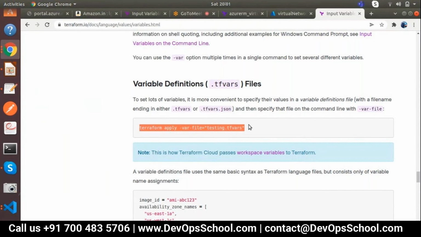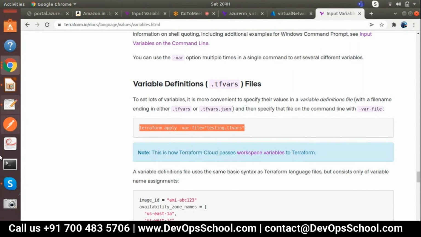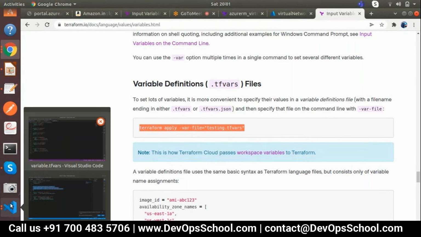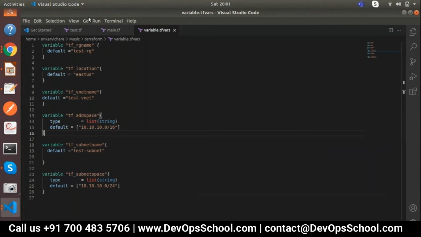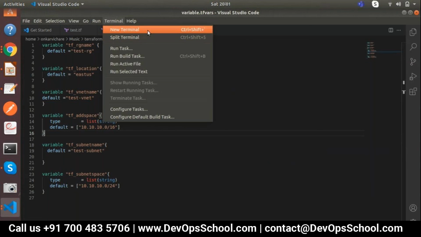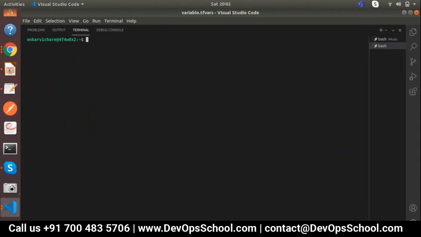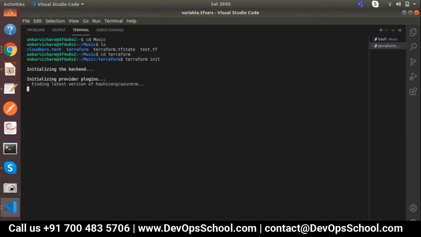Once I copy this, let's go ahead for the apply. I'll open a new terminal. I'll again go into the directory, cd music, ls. Now I need to go into the terraform folder, cd terraform. Okay, now I am in the terraform folder. Let's do terraform init first.